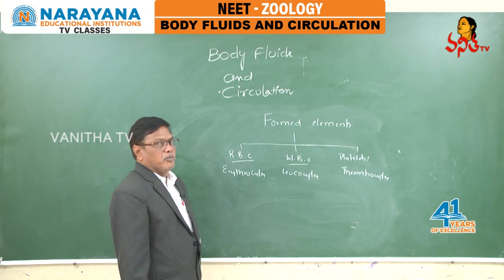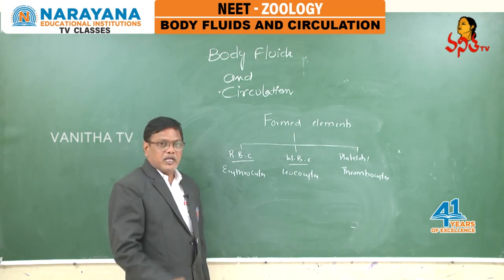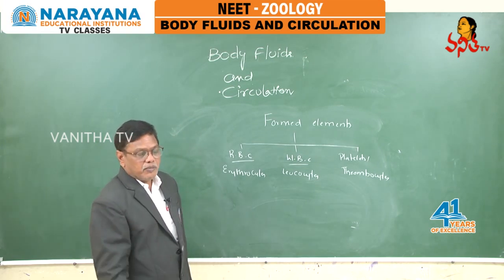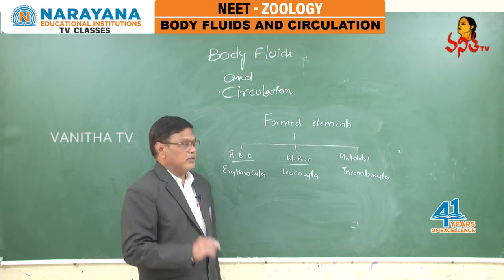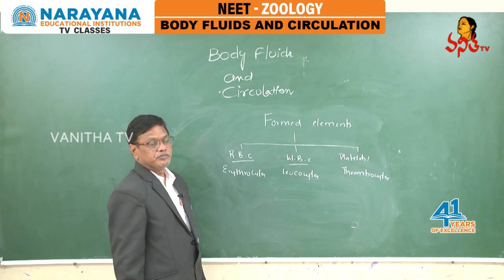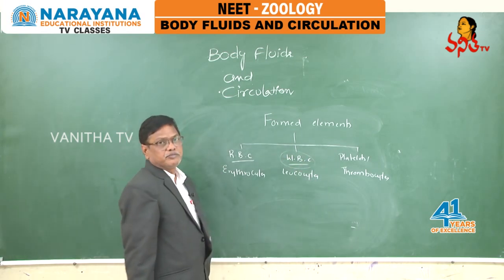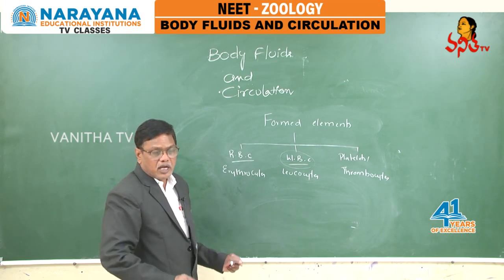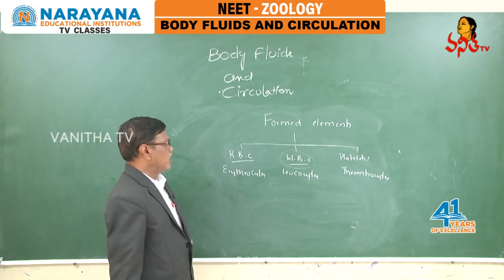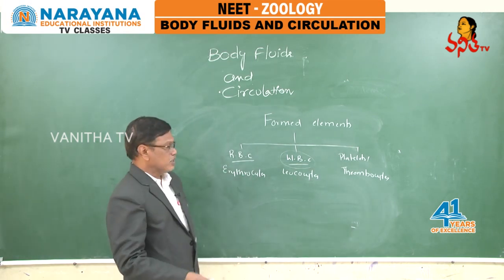Why are they called red blood corpuscles? These cells contain an iron pigment called hemoglobin that gives red color to the blood. That's why they are called red blood corpuscles. The WBC are without this pigment. That's why they appear white, colorless, and are called white blood corpuscles. And platelets, again, we will discuss later on.